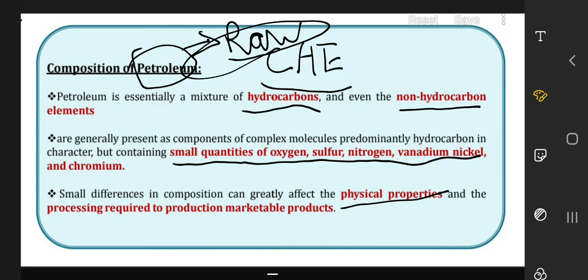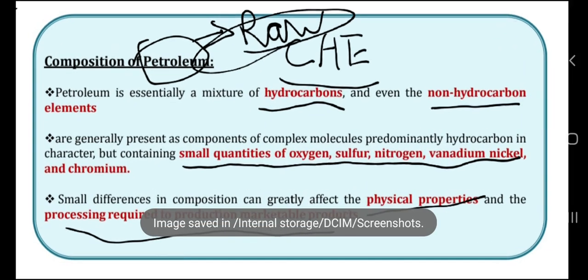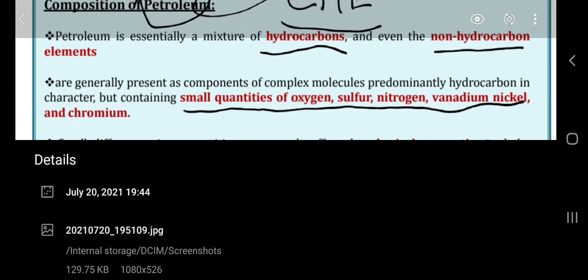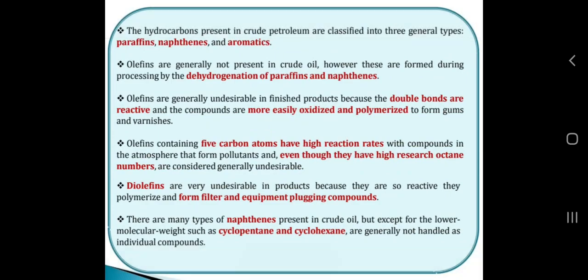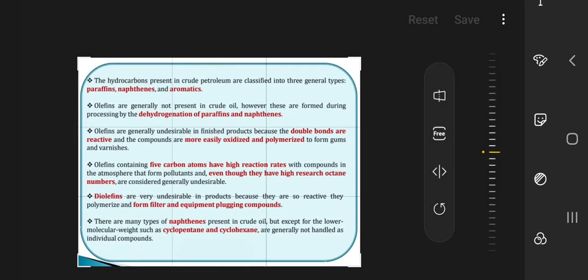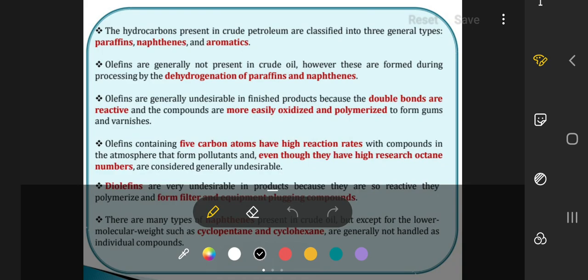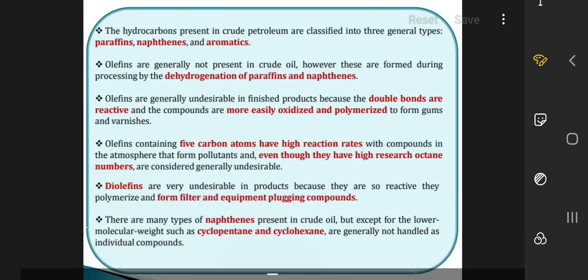Small differences in composition can greatly affect the physical properties. Those physical properties we are going to study from the next video, along with the processing required to produce marketable products. Now let us see the different types of compounds present in petroleum.